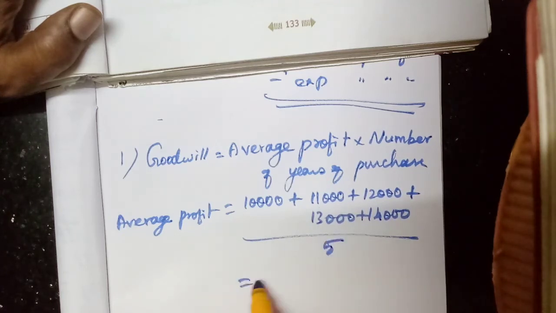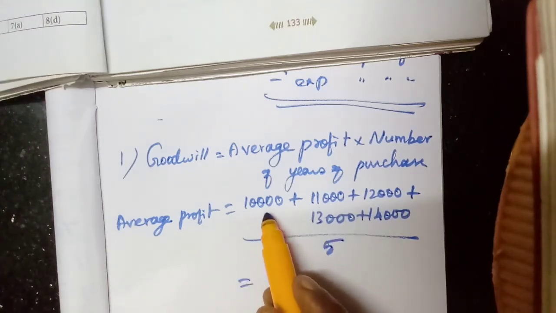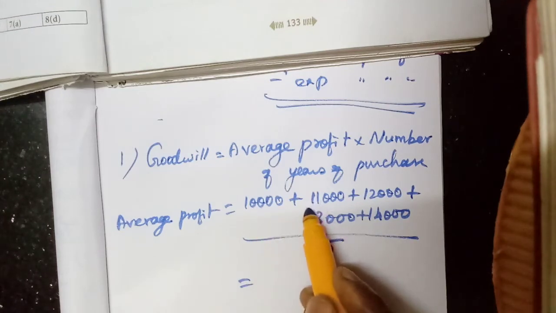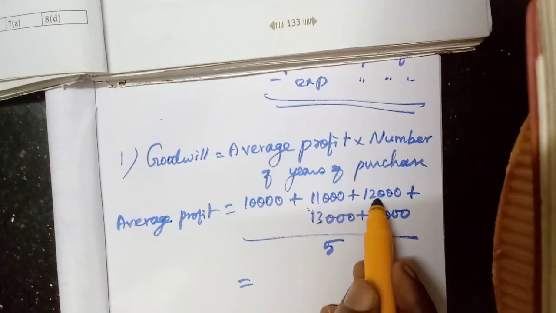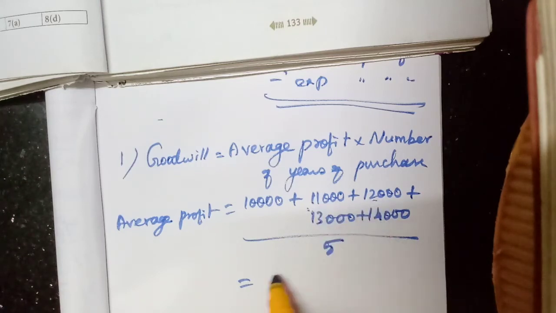All these add up to 10, 50, 51, 53, 56, 60. 60,000 by 5, that is 12,000, the average profit.